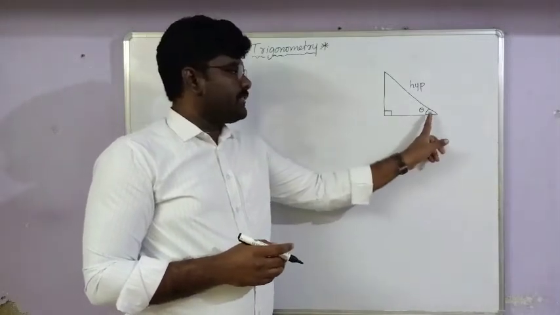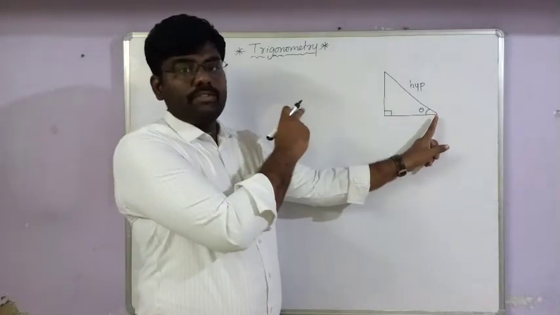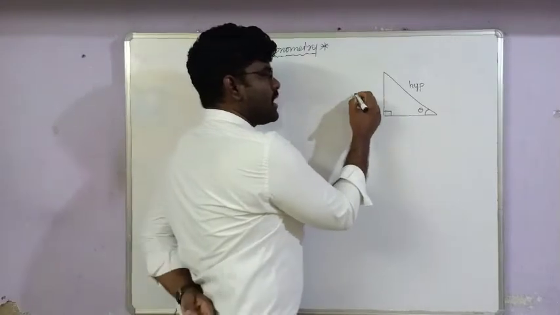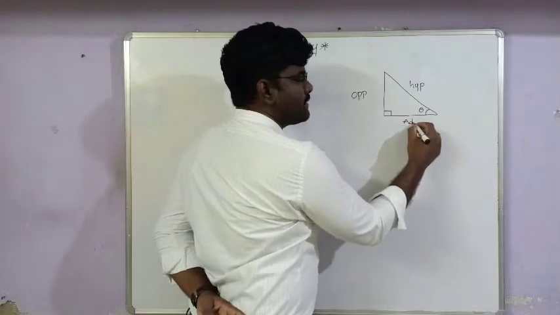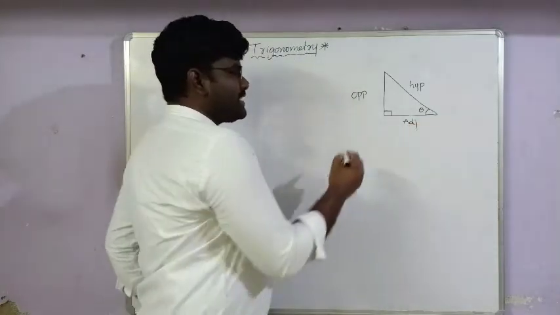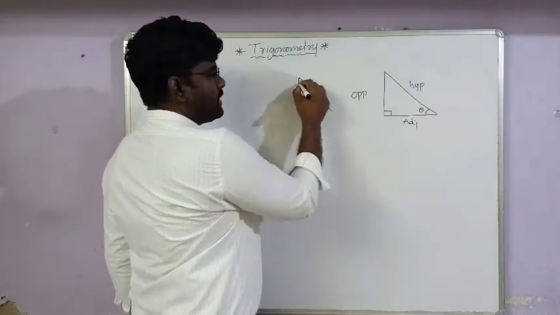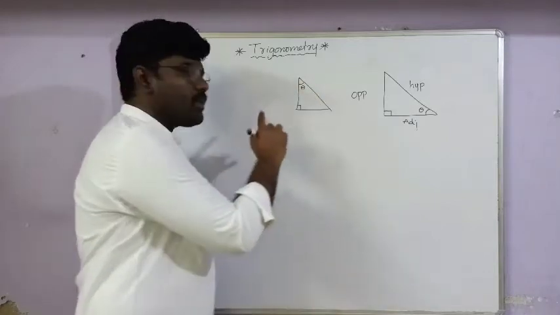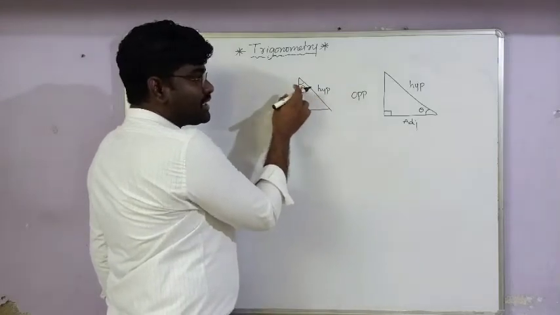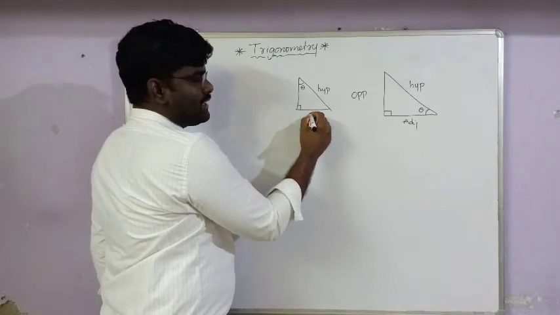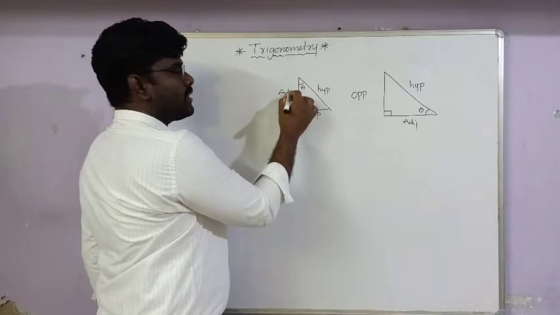When we fix this angle, the side opposite to the fixed angle we call the opposite side, and the side beside the angle is the adjacent side. Here, the side opposite to the right angle is the hypotenuse, the side opposite to the fixed angle is the opposite, and the side beside the angle is the adjacent side.